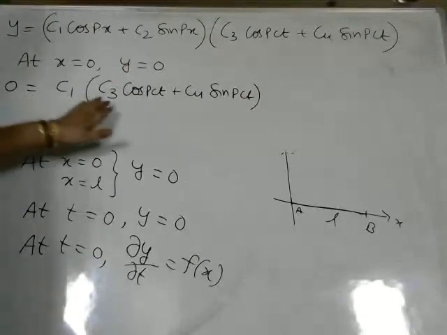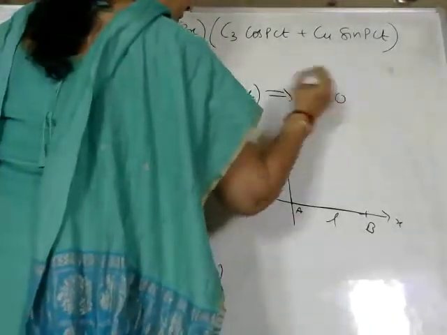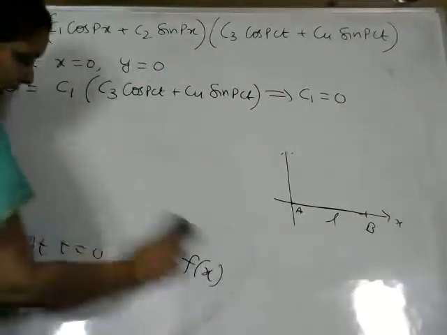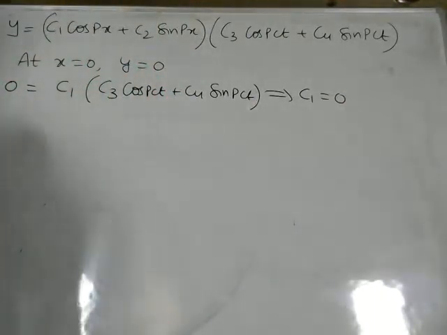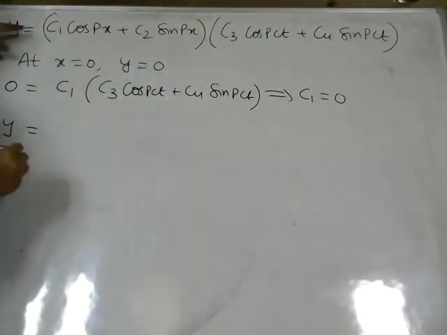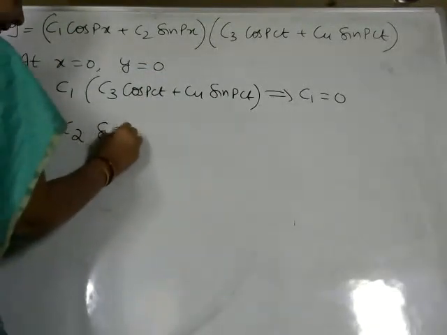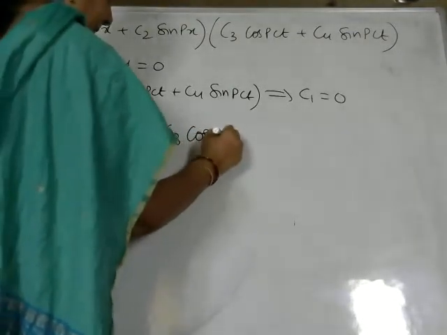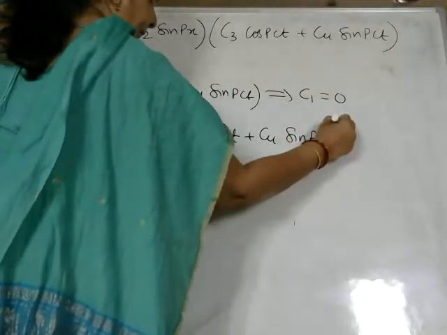So you can observe that this can't be 0. Automatically C1 value will become 0. So if you substitute C1 is equal to 0, how the value of y reduces to now? Y becomes now, y is equal to, we have calculated C1 as 0. So C2 sin px into C3 cos pct plus C4 sin pct.